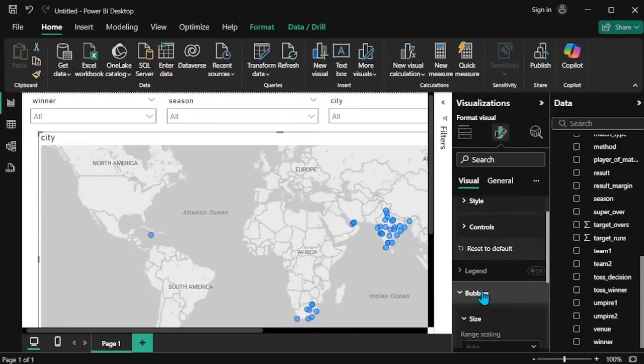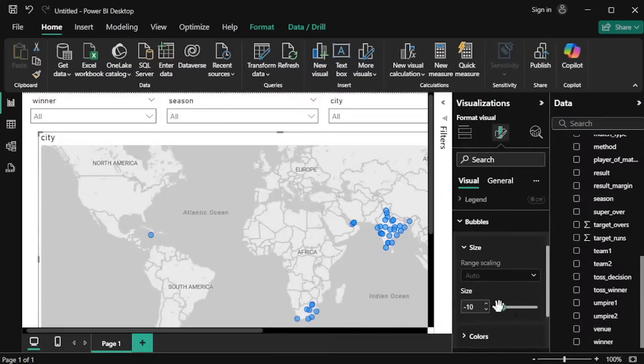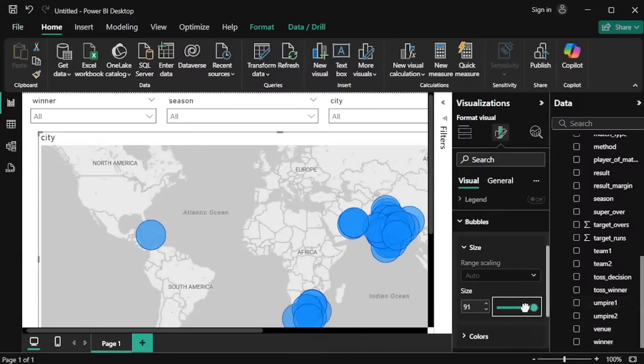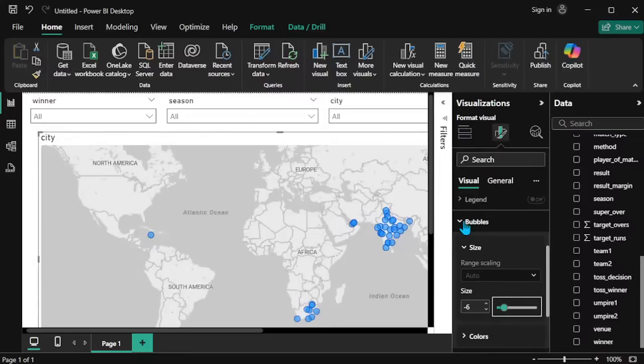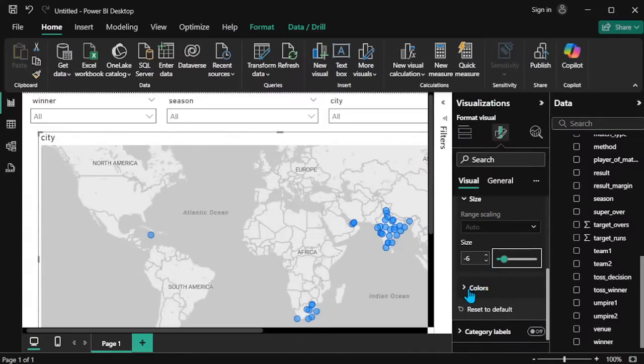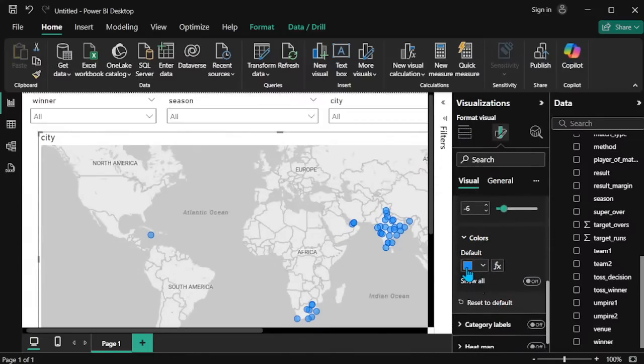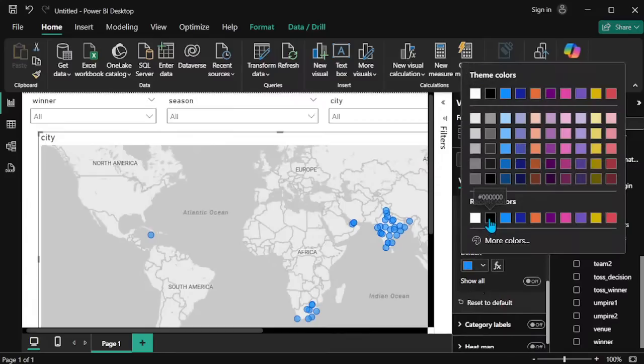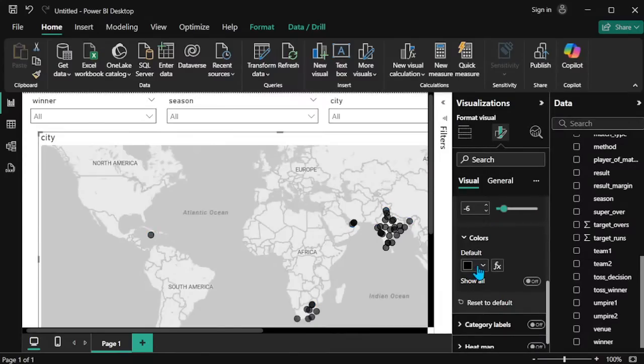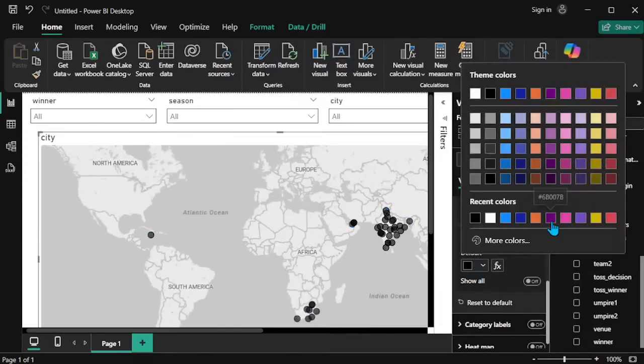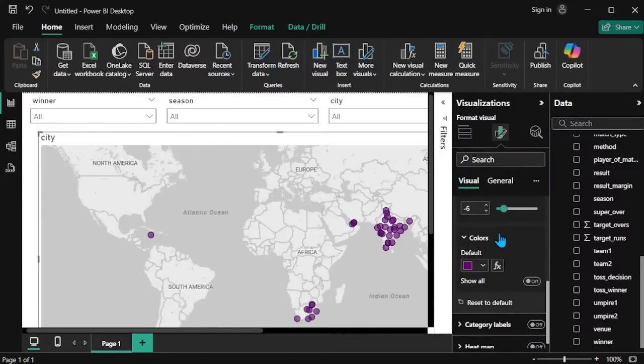So the bubbles: going to the bubbles, I can increase the size of the bubbles. So now the bubble size will increase or decrease that way. That is our wish. We can increase or decrease the bubble size, and change the color of these bubbles. Now the blue color is there. I'm changing the color to black, or violet. Whatever I need, I will change the color.